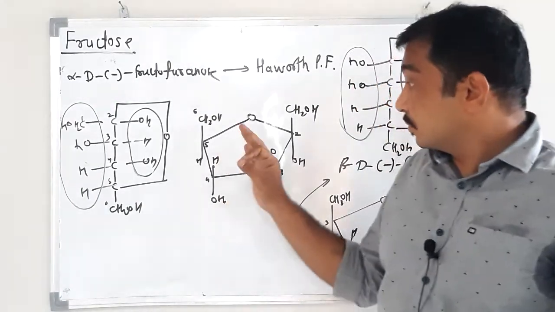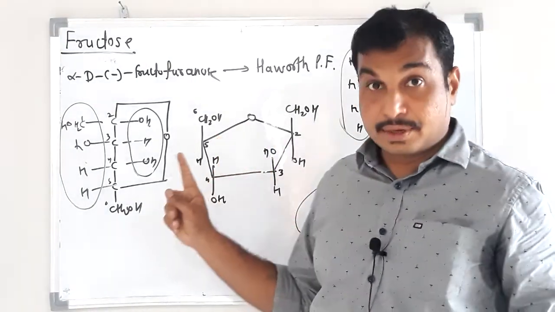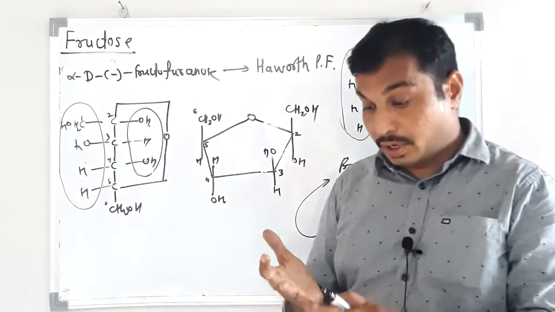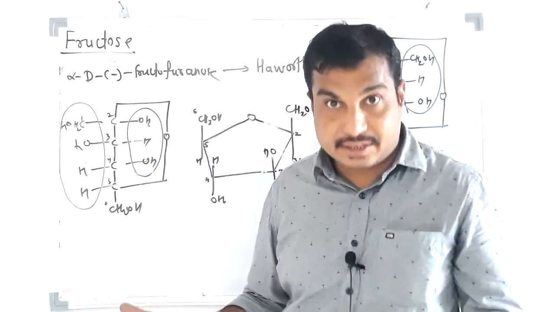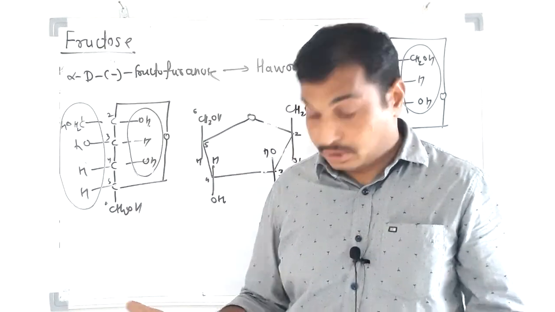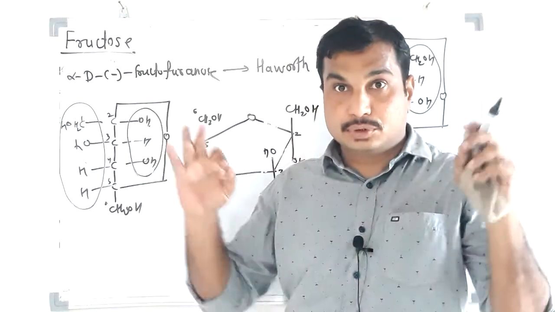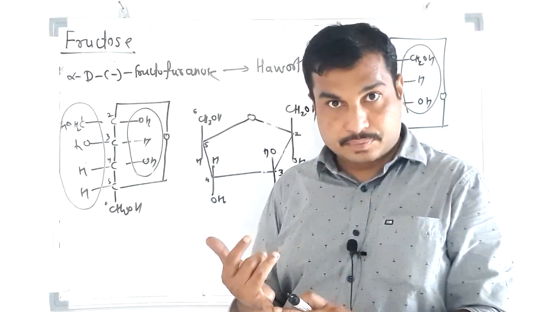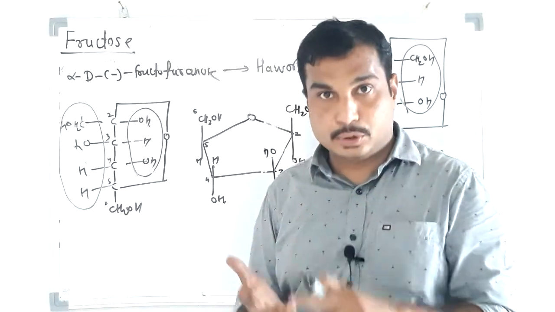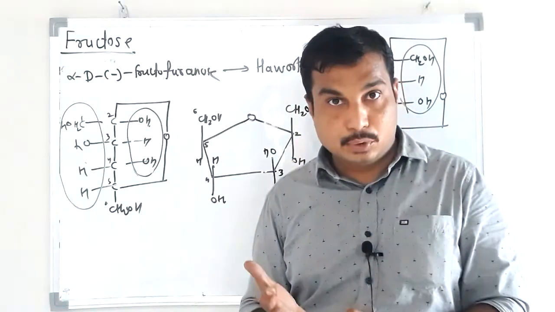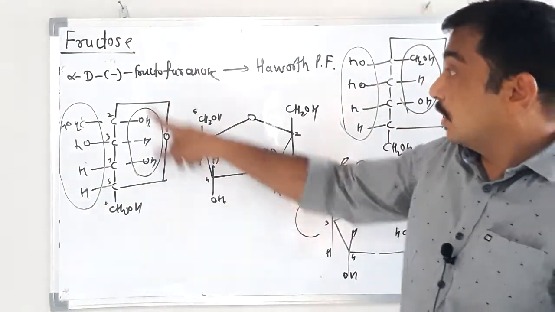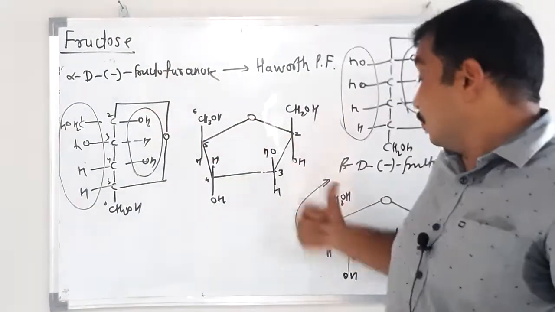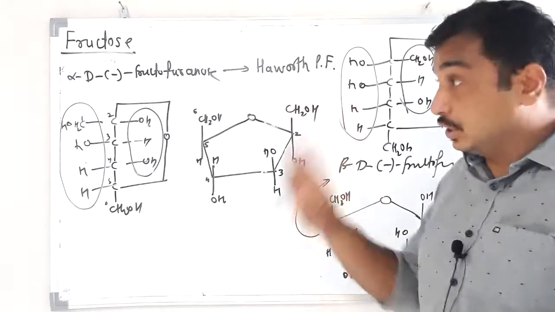So these Haworth projection formulas are very important for drawing disaccharide, trisaccharide and polysaccharide structures. So always try to draw alpha D glucopyranose, beta D glucopyranose, and then alpha D fructofuranose and beta D fructofuranose.